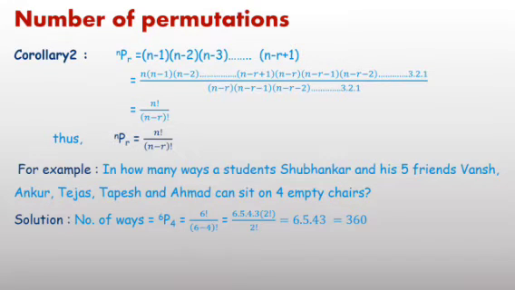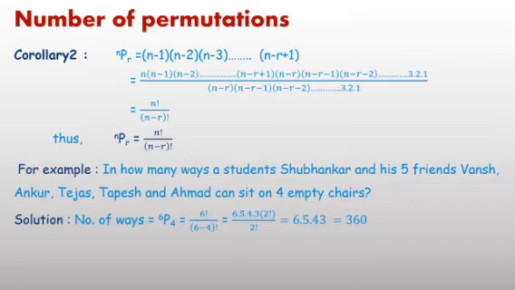Just use the formula: factorial 6 we can write as 6 into 5 into 4 into 3 into factorial 2, and 6 minus 4 means factorial 2. Factorial 2 cancels out, and 6 into 5 into 4 into 3 equals 360.